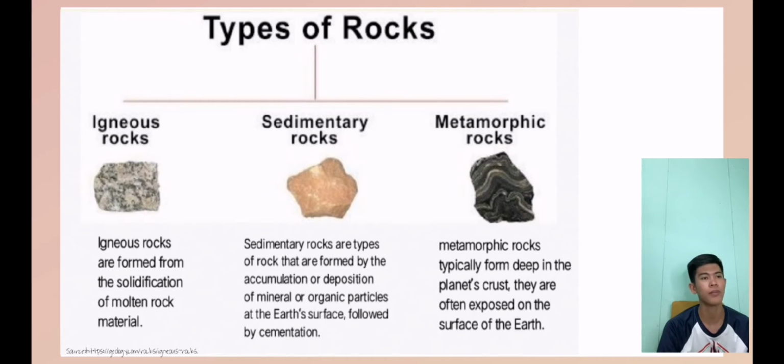Igneous rocks are formed from the solidification of molten rock materials. Sedimentary rocks are formed by the accumulation or deposition of mineral or organic particles at the Earth's surface, followed by cementation. The metamorphic, typically from deep in the planet's crust, are often exposed on the surface of the Earth.